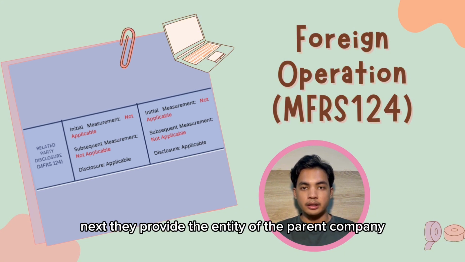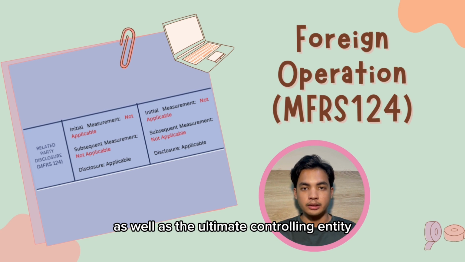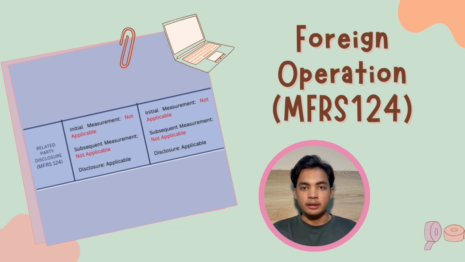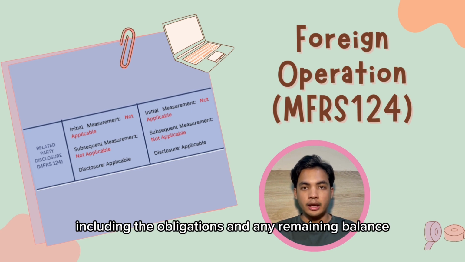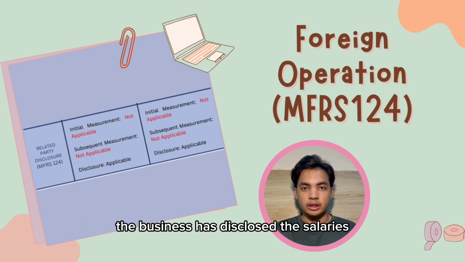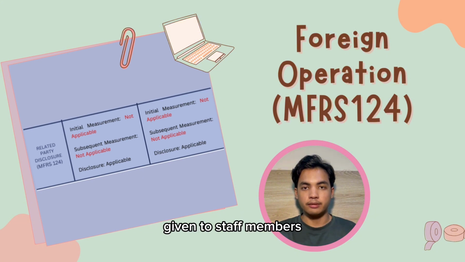Next, they provide the identity of the parent company as well as the ultimate controlling entity. They then go on to reveal the details of the deal, including the obligations and any remaining balance. Not to mention, the business has disclosed the salaries given to staff members.